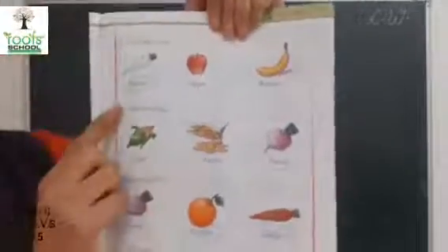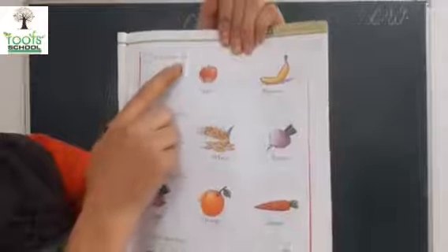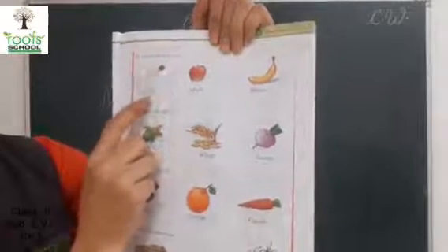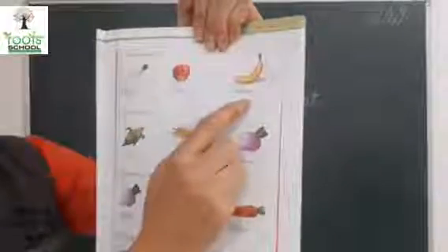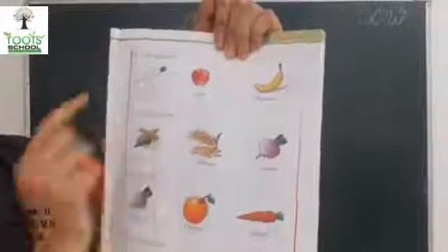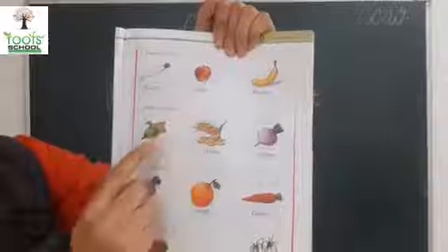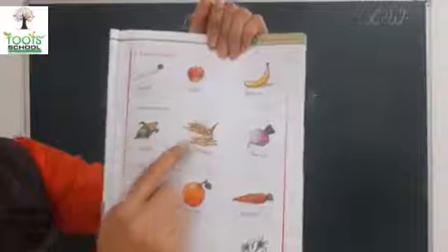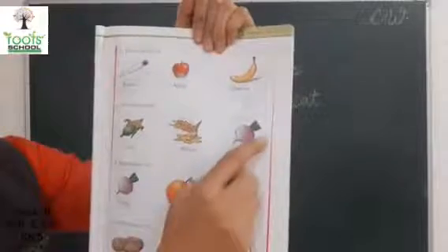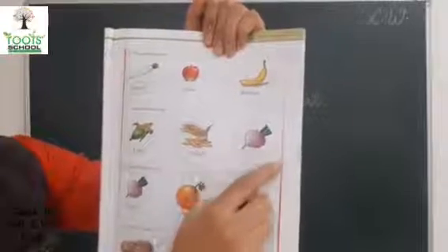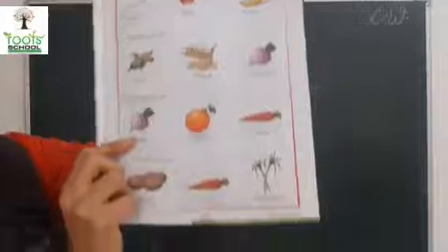Turn the page. See this. Fruits that we eat. Is radish a fruit? No. Apple and banana are fruits. So we will circle radish. Seeds we eat. Corn is a seed. Wheat is also a seed. And turnip? No, turnip is a root. So we will circle turnip.